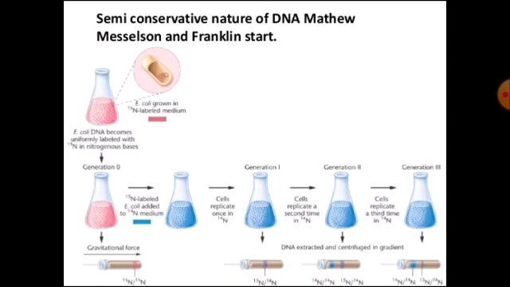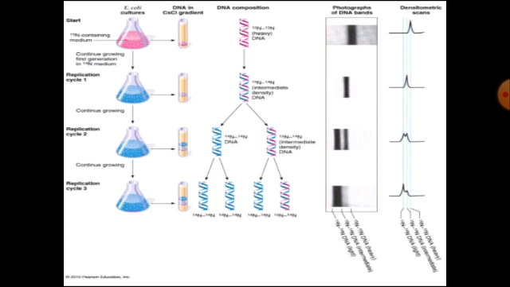Its density was intermediate between that of the heavier N15 DNA and the lighter N14 DNA. This was because after one generation, new DNA molecules with the N15 old strand and the complementary N14 new strand were formed, which had an intermediate density between DNA having N15 in both strands and DNA having N14 in both strands.